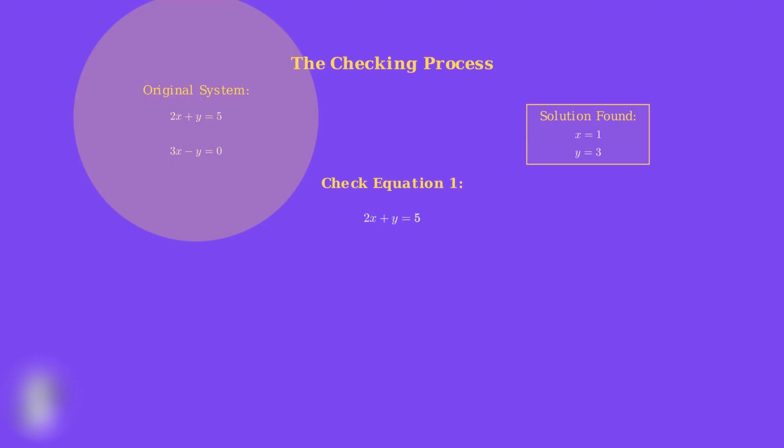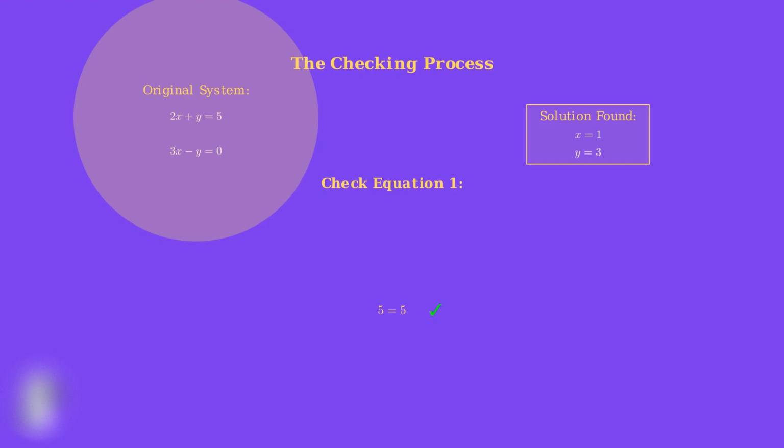Here's our checking process. We have our original system of equations, and we found that x equals 1 and y equals 3. Now we must substitute these values back into both original equations to verify they work. First, we check equation 1, 2x plus y equals 5. We substitute x equals 1 and y equals 3. This gives us 2 times 1 plus 3 equals 5. Simplifying, 2 plus 3 equals 5, which gives us 5 equals 5.